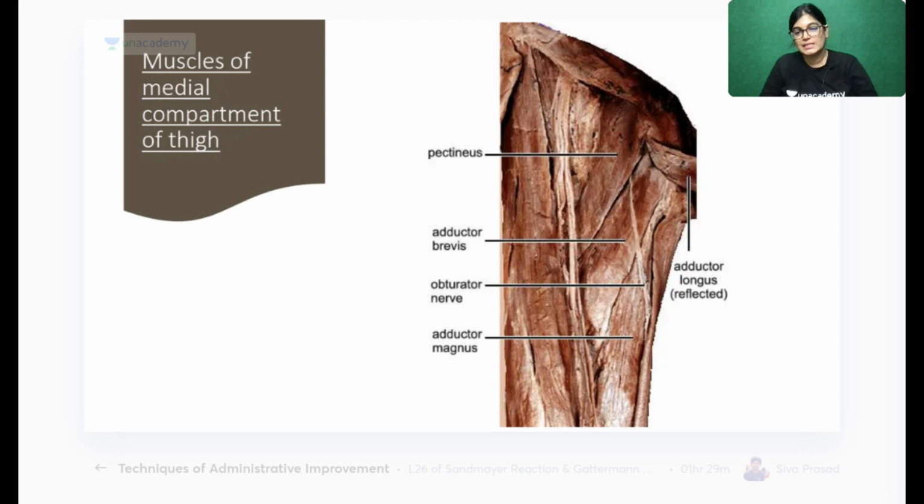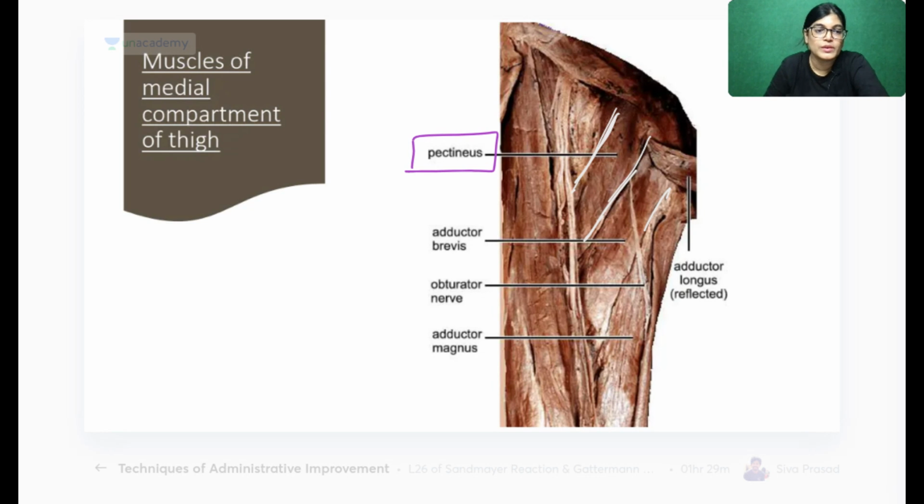Now, this is a diagram, and this is a cadaveric image. Firstly, I want to show you the muscles in the cadaveric image. Here you can appreciate the muscle which is also forming the floor of the femoral triangle. This is the pectineus muscle. Adjacent to pectineus on the medial aspect, you can see the adductor longus muscle also.